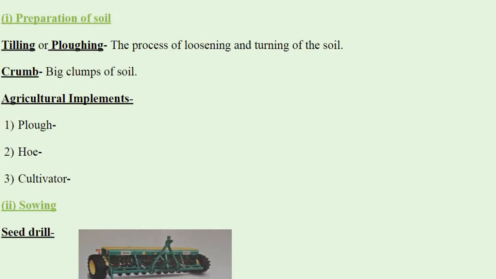It contains a strong triangular iron strip. It is called plowshare, and a long beam of wood is laid on the neck of bulls and it is connected to the plowshare with plow shaft, and on the opposite side of the plowshare there is a handle to hold the plow. And next tool is hoe.